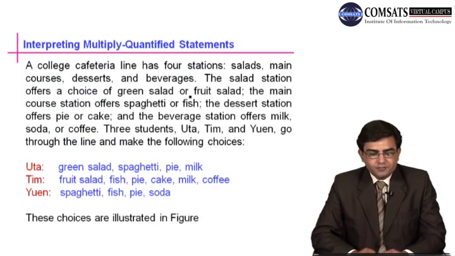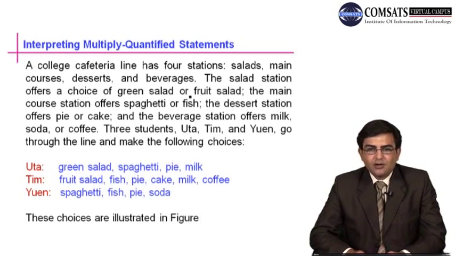Now, how to interpret multiply quantified statements, and in what situations these multiple quantifiers, that is for all and there exists, occur. For example, a college cafeteria line has 4 stations: salad, main courses, that is main dishes or you can say principal dishes, desserts and beverages.